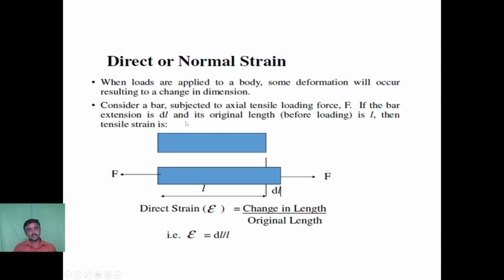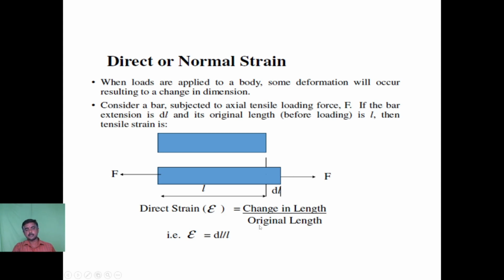Consider a bar which is subjected to an axial force F. If the bar is extended by dl as a result of the force, where the length of the body is L, then dl is the change in length and L is the original length. We measure strain as the ratio between the change in length and the original length.